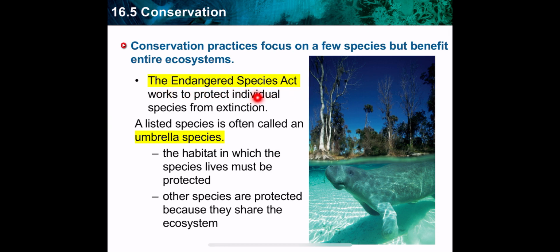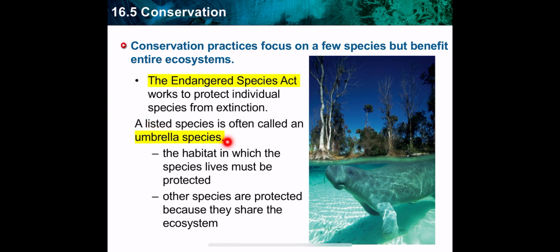It works to protect individual species from extinction. This manatee, for example, is an endangered species, so we should protect this species from extinction.